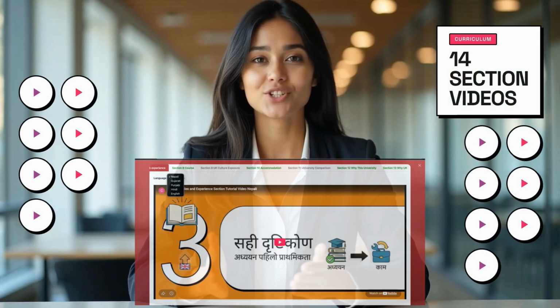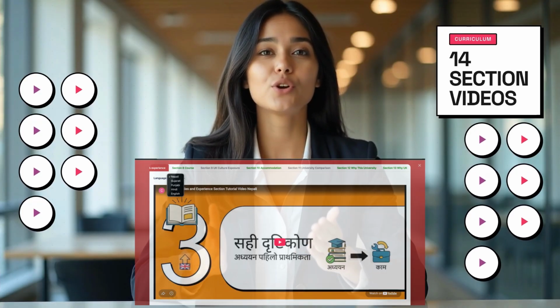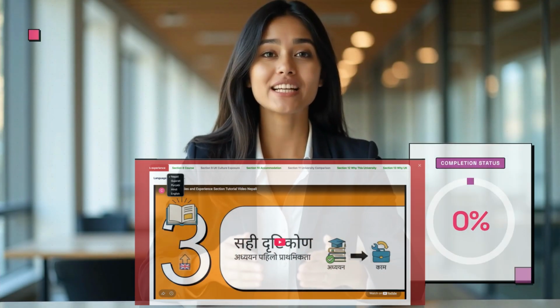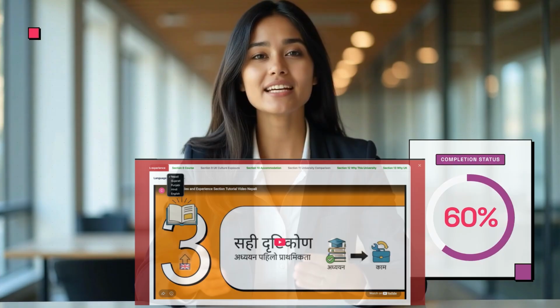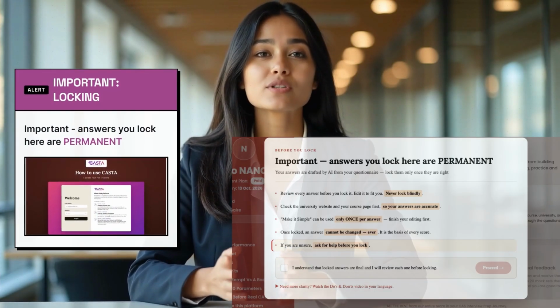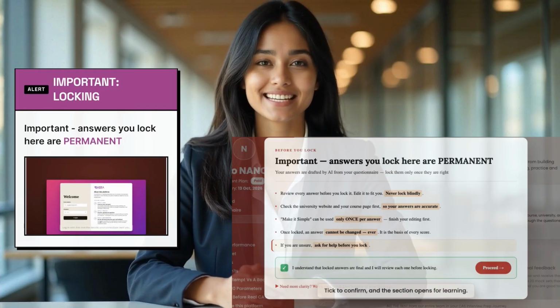Each of the 14 sections has its own video too. Switch it to your language whenever you want. Watch at least 60%. Only then is your answer generated. In learning, a second card appears, and this is the most important one in CASTA.